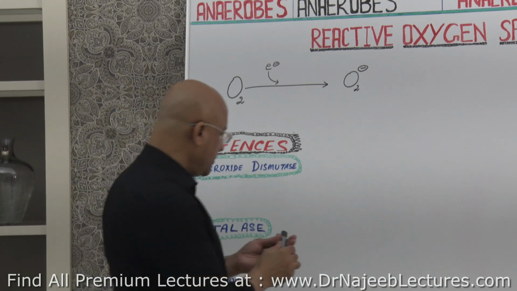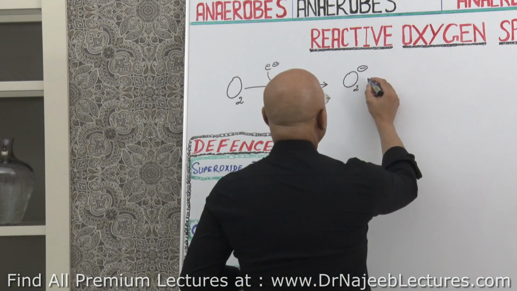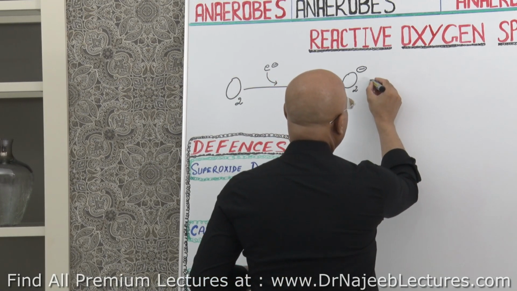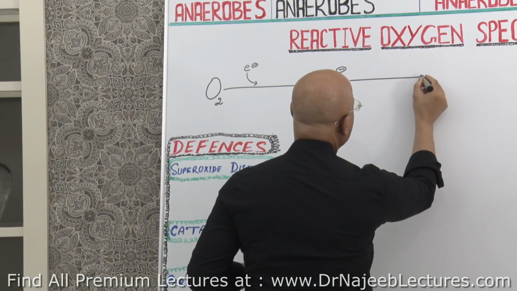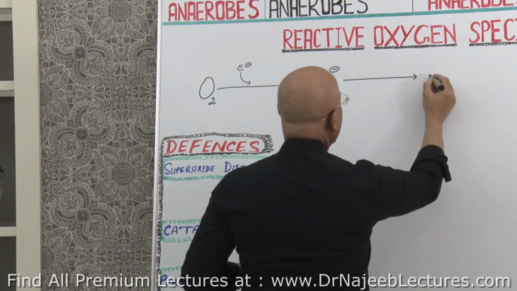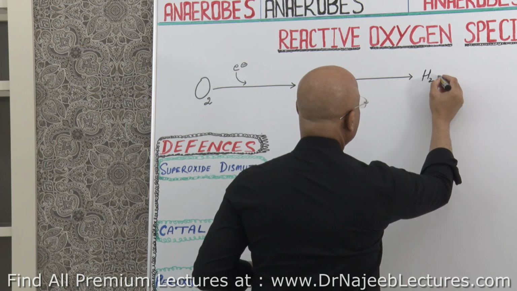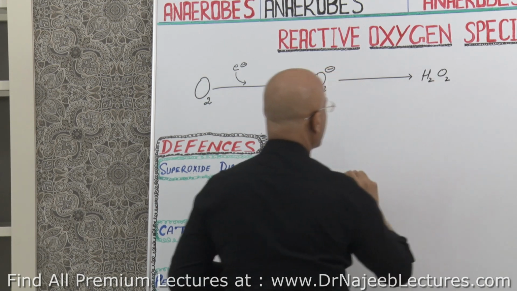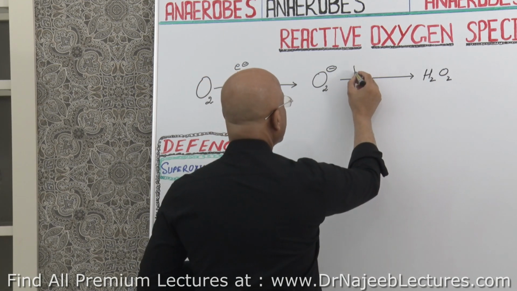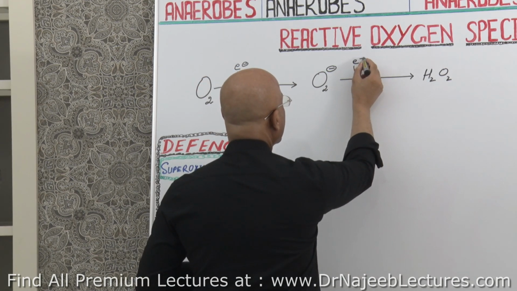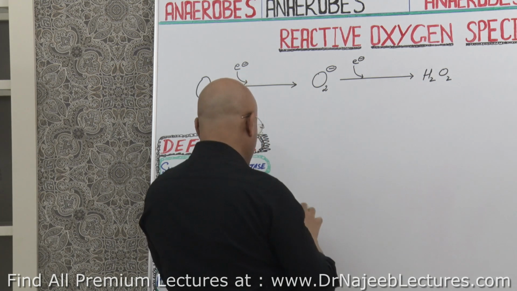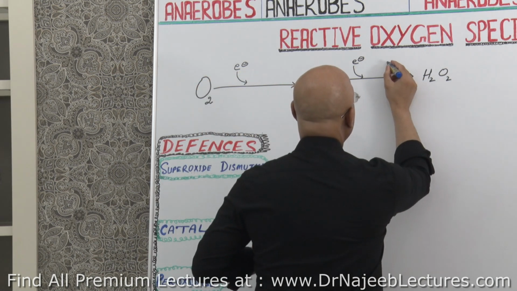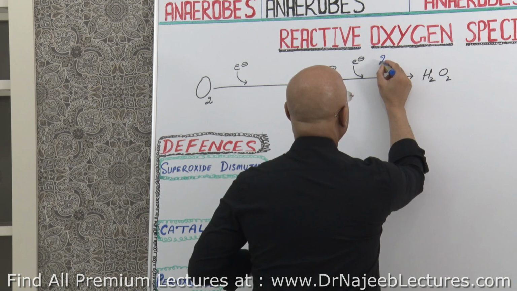Now, superoxide can be converted into hydrogen peroxide by addition of one more electron, right? But here 2 protons are also added.